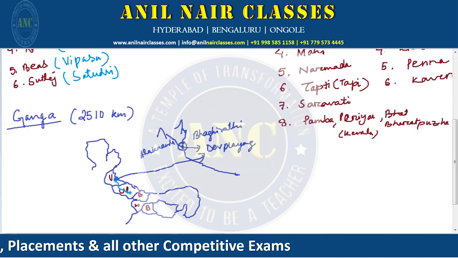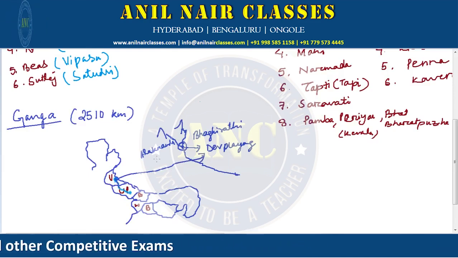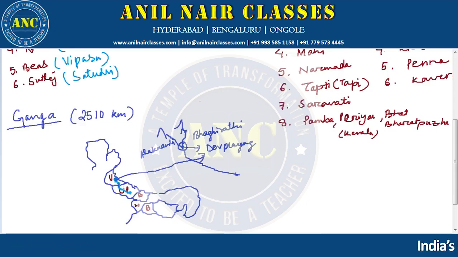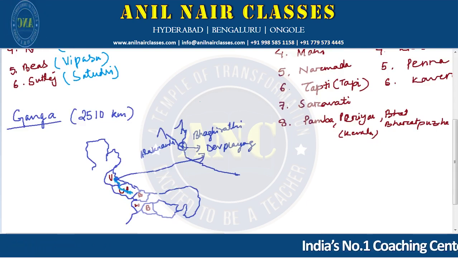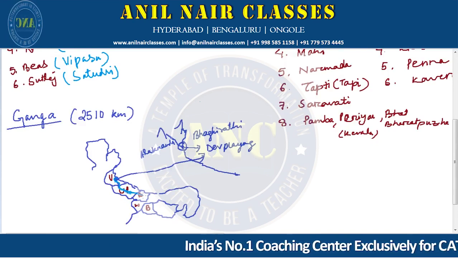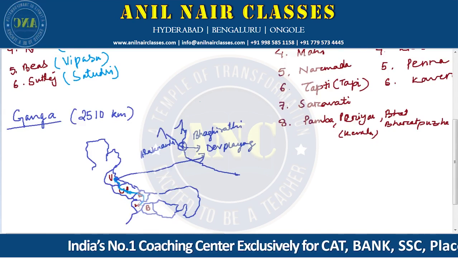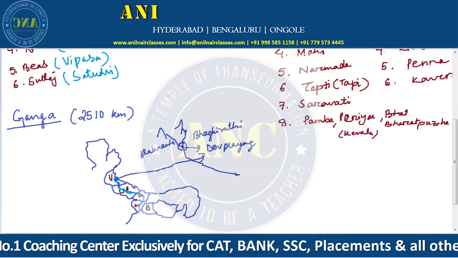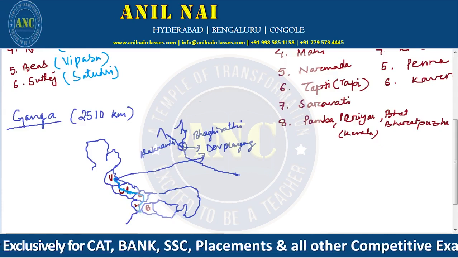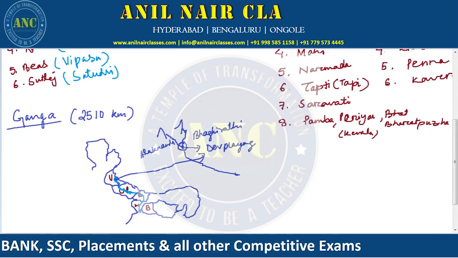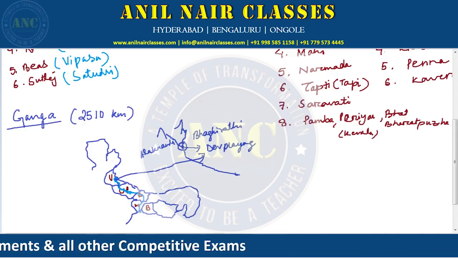So from here, from Uttarakhand, it passes to Uttar Pradesh. In Uttar Pradesh, it passes through Varanasi, Allahabad and enters Bihar at Patna, then West Bengal, Kolkata, and then falls into the Bay of Bengal. But before it falls into the Bay of Bengal, it makes a delta, called Sundarban.